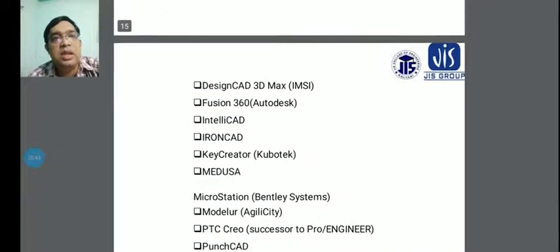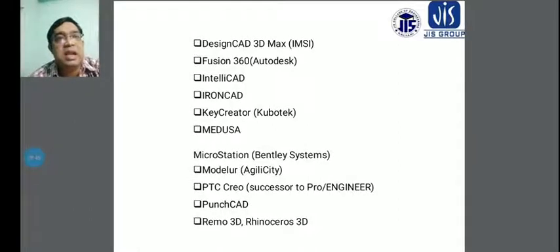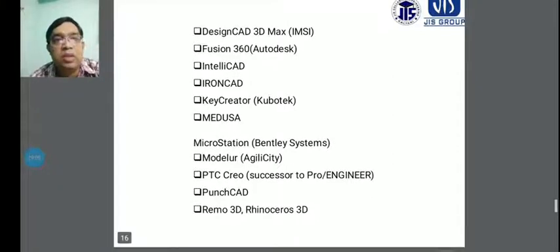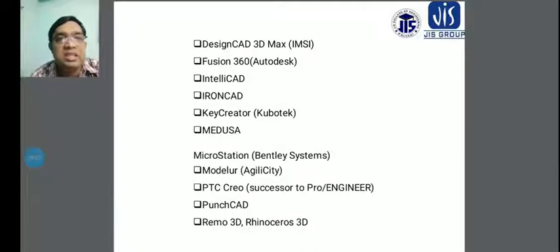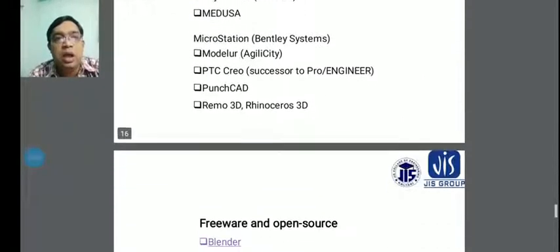Another few cases you have to see are DesignCAD 3D Max IMSI, Fusion 360 Autodesk, IntelliCAD and IronCAD. Also the K creators, Cadpex, MEDUSA, and MicroStation concepts from Bentley Systems, Modular, and PTC Creo, the successor to Pro/Engineer, FastCAD, Remote 3D and Rhinoceros 3D.